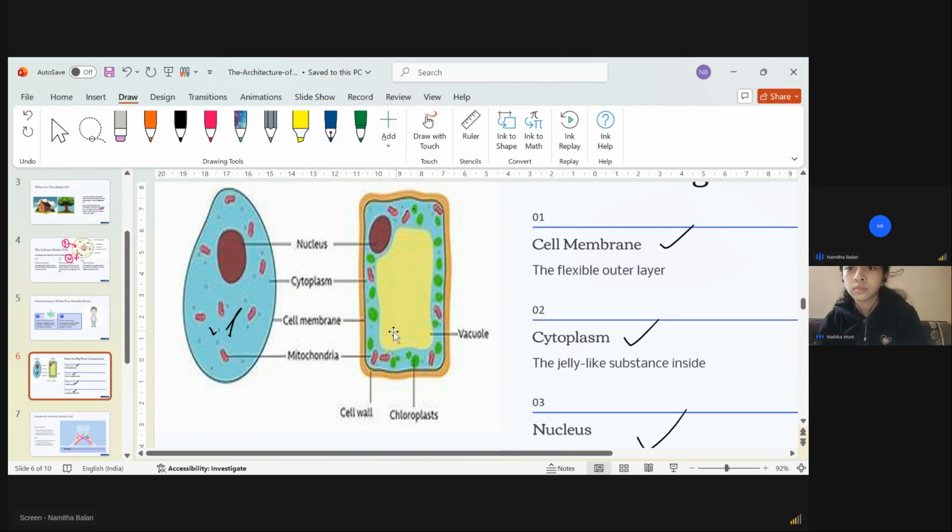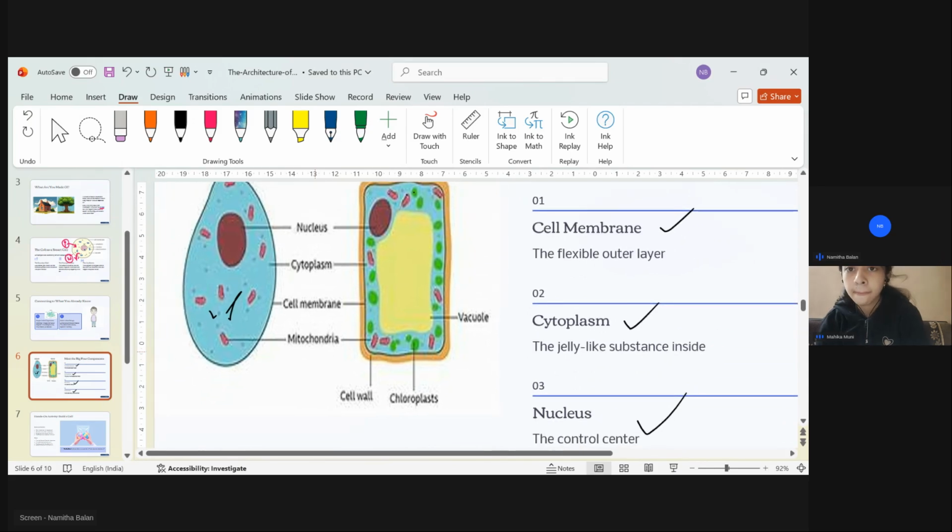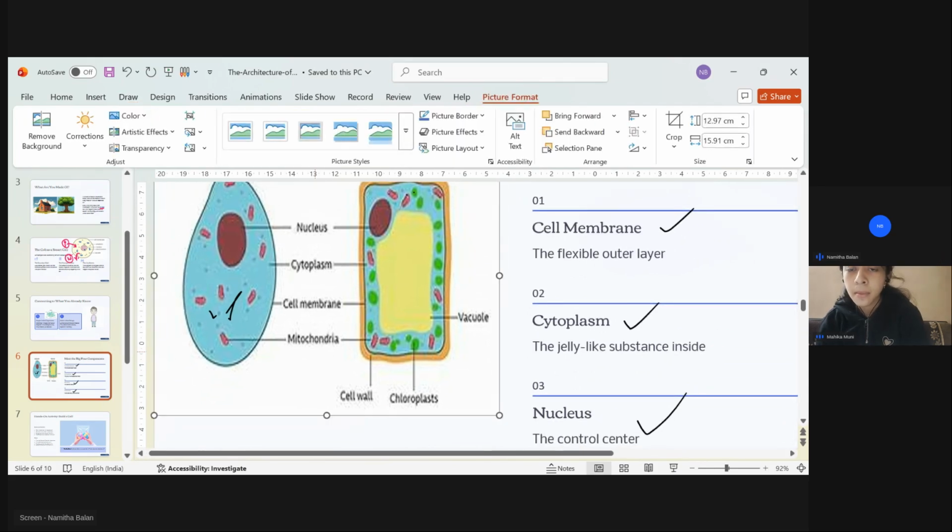You can see the cell membrane here, right? Yes, ma'am. The cell membrane is present in both the animal cell and the plant cell. You can see it clearly, right? Yes, that is the inner black colored layer. That is the cell membrane. Outside that, only in the plant cell, you can see another layer. That is the dark yellow color. That is called the cell wall.